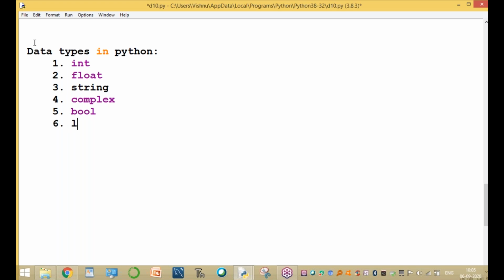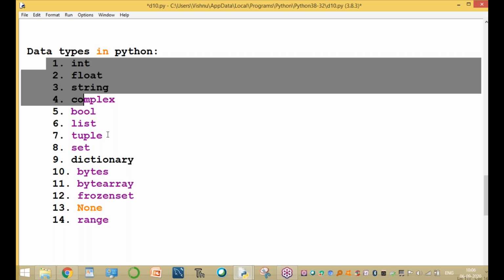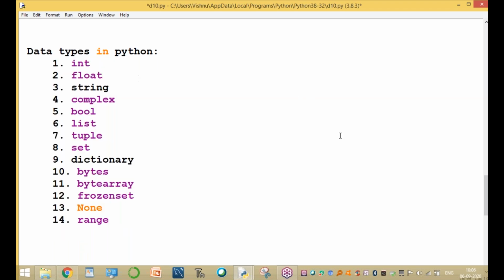Next are list, tuple, set, dictionary, bytes, byte array, frozenset, none, and range. Range is also a function, but it is also a data type in Python. These are the 14 data types in Python.